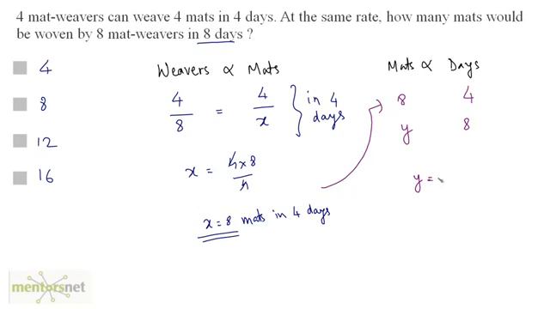So Y is equal to, this is a direct proportion, so we can equate Y is equal to 8 times 8 by 4. 4 times 2 is 8. So 8 times 2 is 16. So 16 mats in 8 days. And that's our answer, option D.